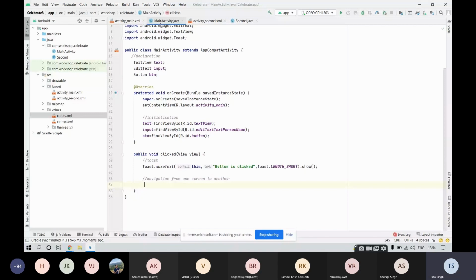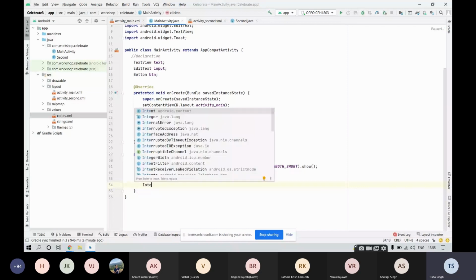At the very initial phase, I said that for navigation we make use of intents, right? So write INTE, and you will get this recommendation, Intent. Then provide a name to it.